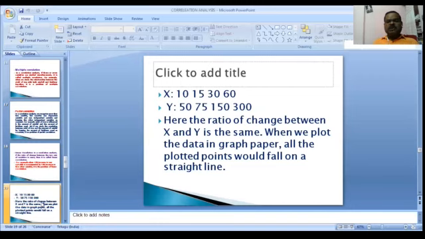Here the ratio of change between X and Y is the same: 10 to 15, 15 to 30, 30 to 60, and 50 to 75 and so on. When we plot the data on graph paper, all the plotted points fall on a straight line. That is linear correlation. We call it linear correlation.